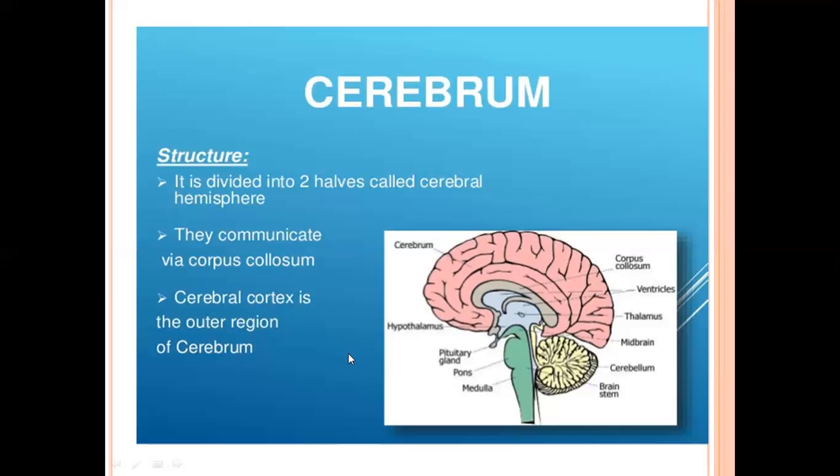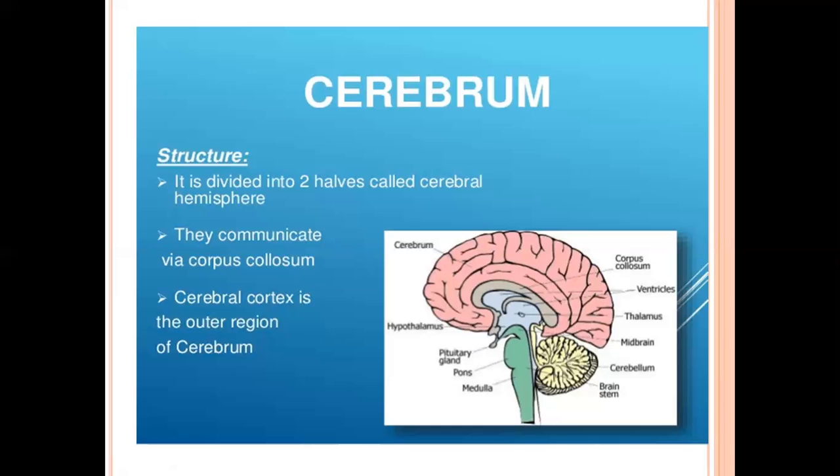Due to the presence or absence of the myelin sheath, its color changes. One is gray and one is white: in gray matter, myelinated axons are absent, and in white matter, myelinated axons are present. Is it clear?